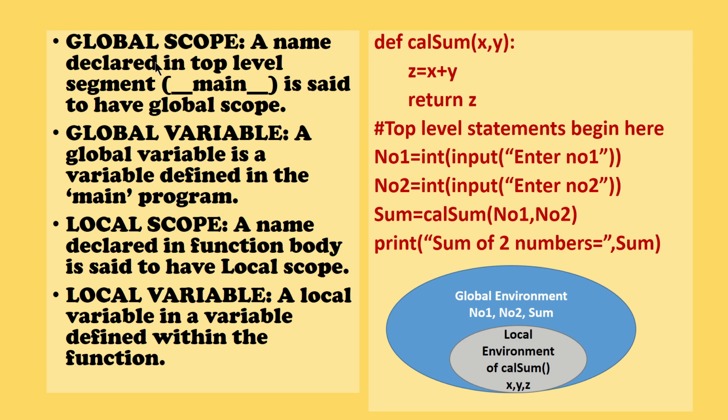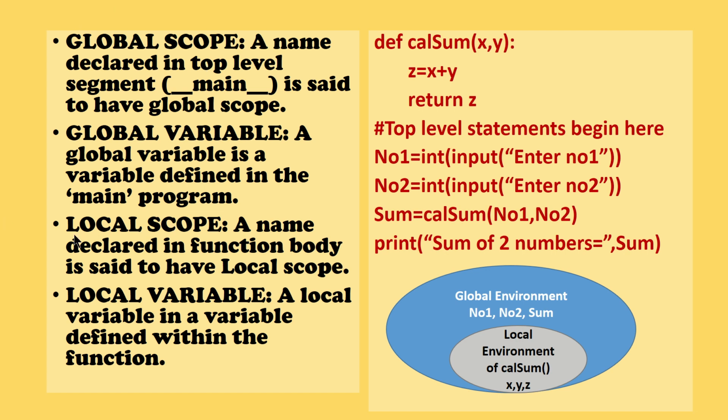What do you mean by a global variable or global scope? When you declare any name in the top level statements, that particular variable can be used in the complete Python program. In a Python program you can write any number of functions, and the variables that you declare in the top level segments can be used across all the functions in that program. That is what global scope means.